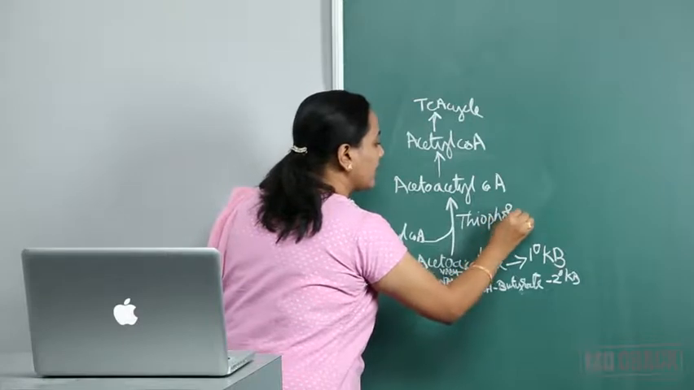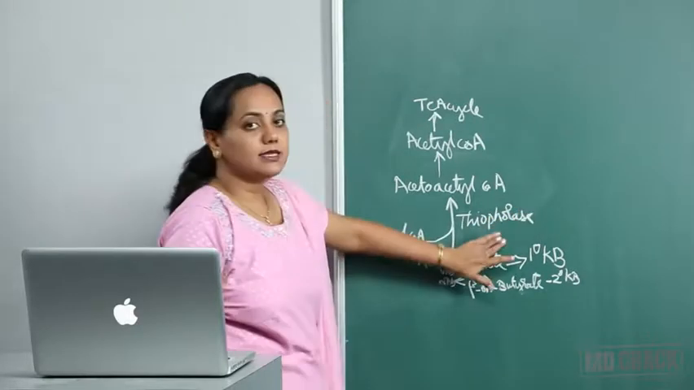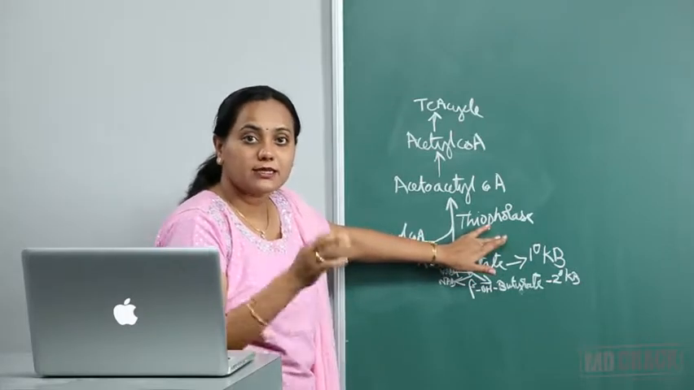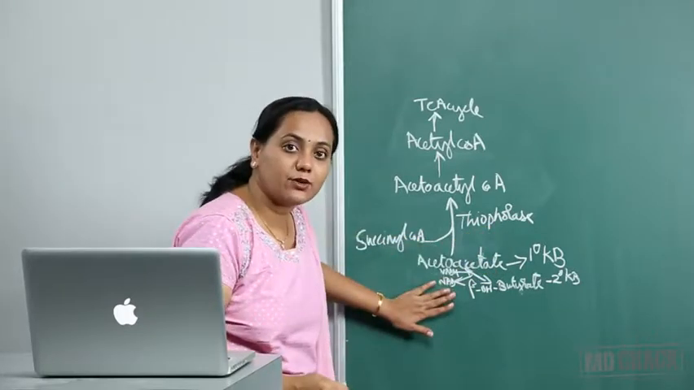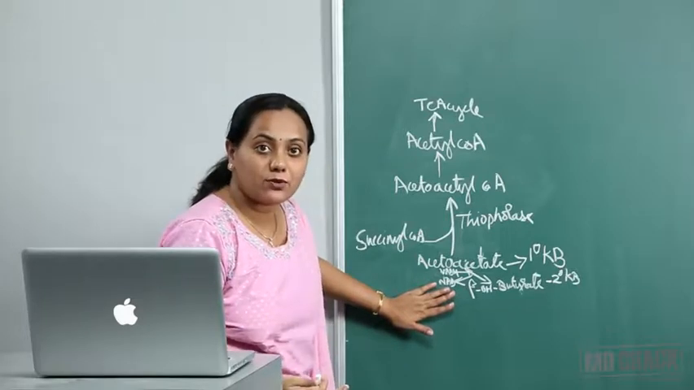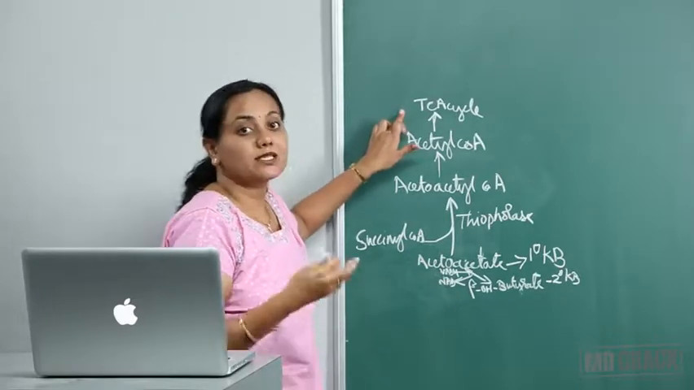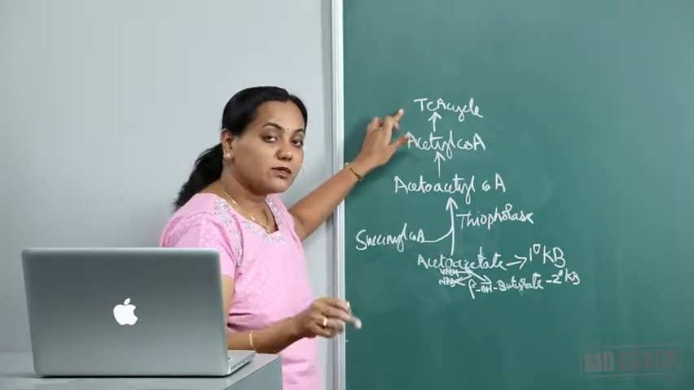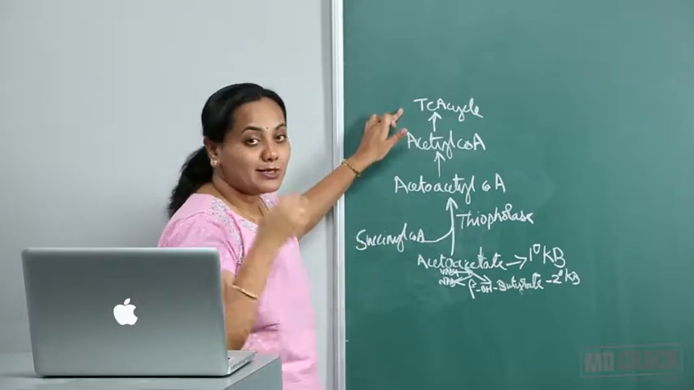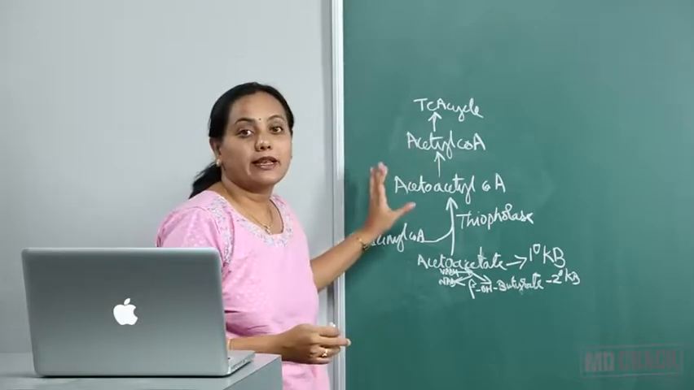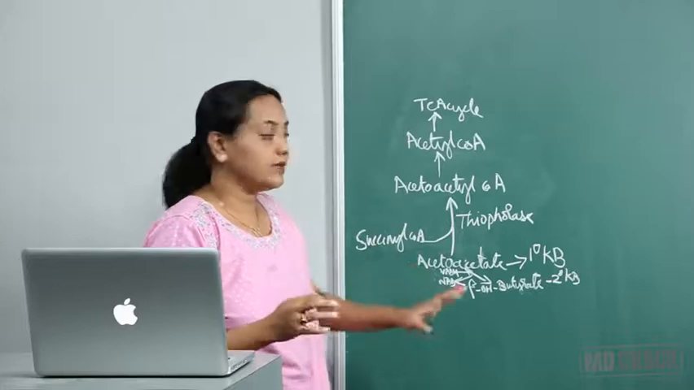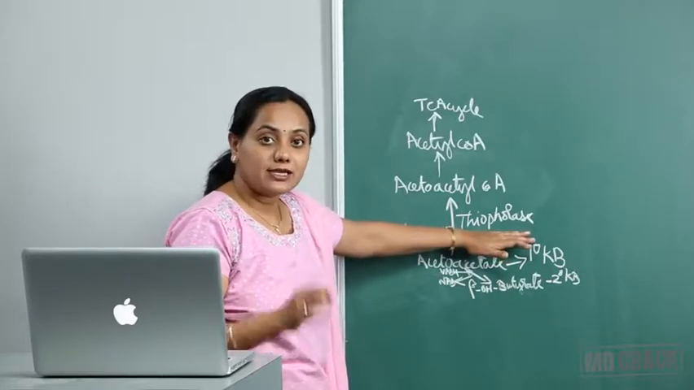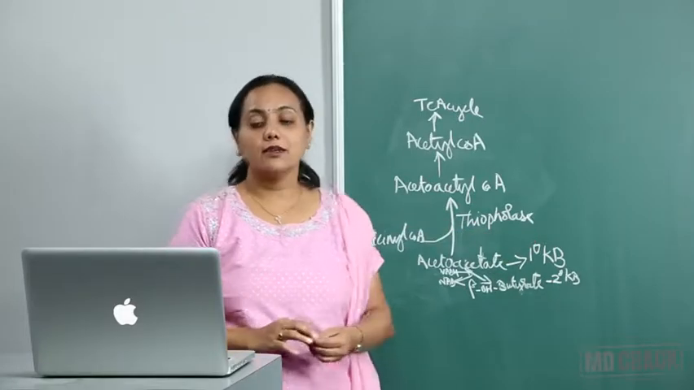This enzyme thiophorase, which is responsible for the utilization of ketone bodies, is absent in the liver. It doesn't make sense for the liver to synthesize these ketone bodies and utilize them by a mechanism which is not happening. The TCA cycle is hampered in the liver. Why? Because oxaloacetate has been diverted. So in other tissues this can take place, but not in the liver. So the liver cannot utilize ketone bodies. Ketolysis does not take place in the liver.